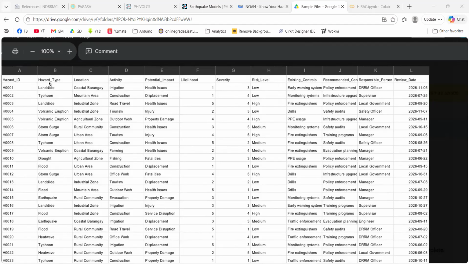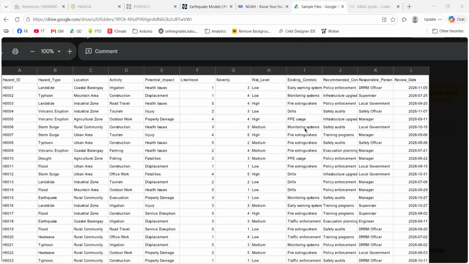So we have columns for the hazard type, the location where the hazard is identified, and what activity is associated with it, the potential impact, the likelihood and severity, and the corresponding risk level. With that, we should have our existing and recommended controls.